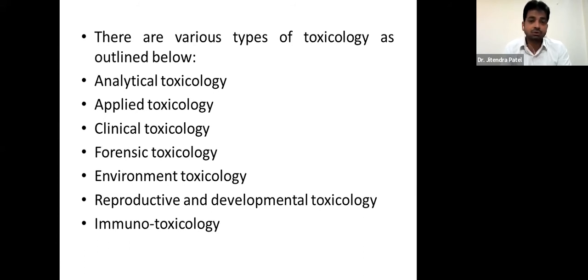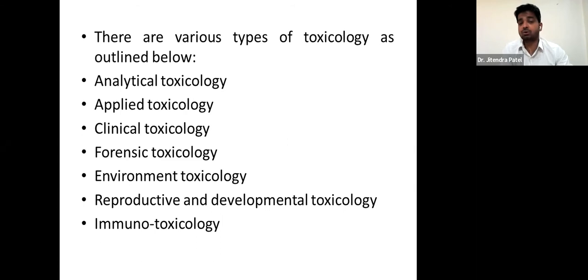There are various types of toxicology as outlined below, right? These are the different branches of toxicology. Analytical toxicology, obviously the name indicates, means analysis of a particular toxin. Applied toxicology means what kind of methodology is going to be applied. Clinical toxicology means the treatment pattern and diagnosis pattern, that comes under clinical. Forensic toxicology is the kind of toxicology studied in a forensic laboratory.